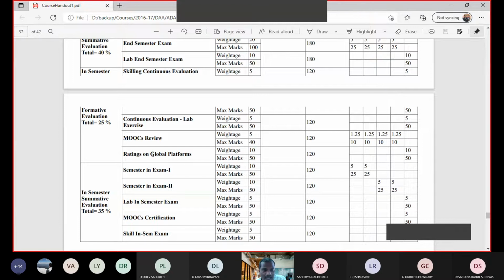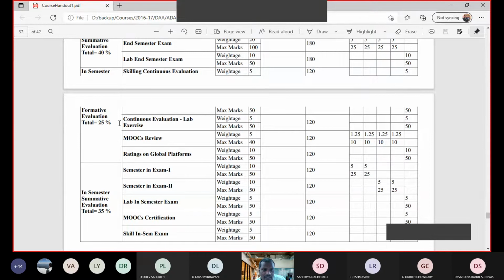And finally, ratings on global platforms. You are advised to solve different problems and challenges, either in CodeChef or HackerRank. From time to time, we are going to tell you, and that weightage is 10, the highest weightage. So skilling continuous evaluation 5, lab continuous evaluation 5, MOOCs review 5, and global platform 10. So this 25 is the continuous evaluation part which comes under formative assessment.